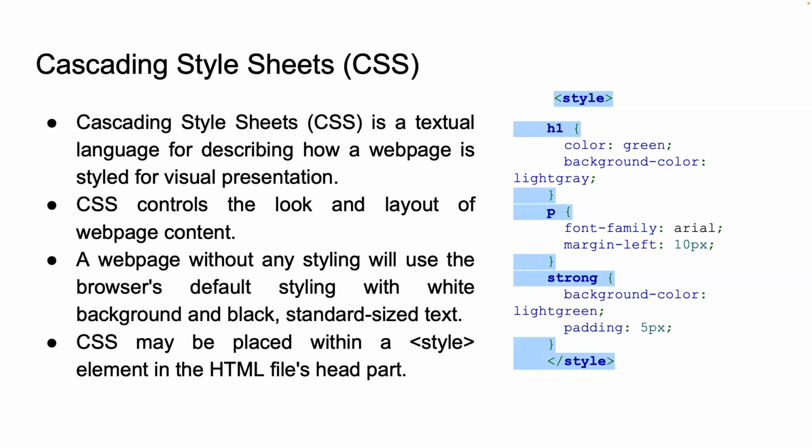P, font family Arial, margin left 10 pixels. This changes the font of the paragraph to Arial and adds a left margin of 10 pixels, which helps to separate the text from the edge of the container. Strong, background color light green, padding 5 pixels. This gives emphasized text, strong, a light green background, and adds padding around the text, making it more prominent.